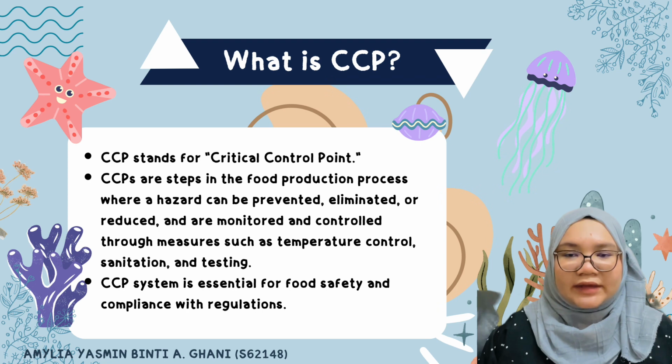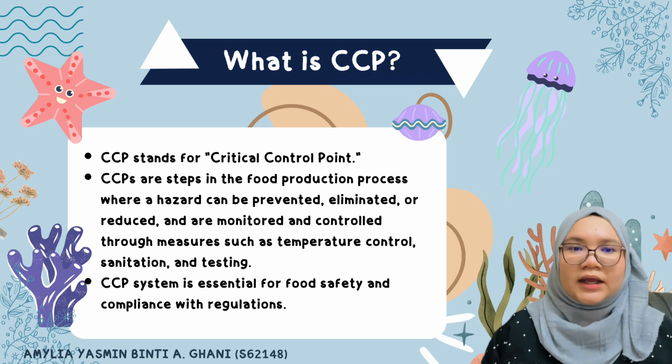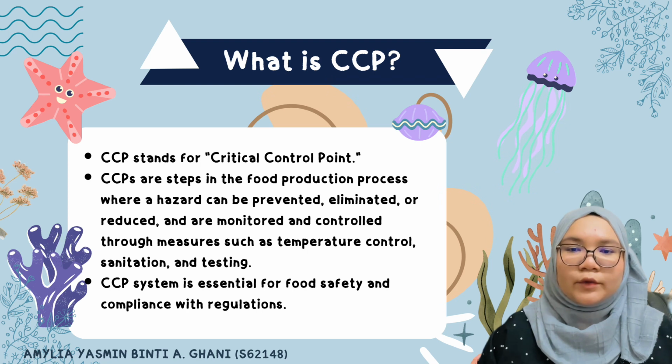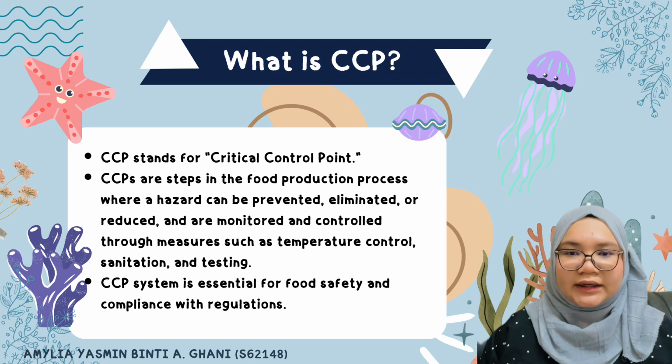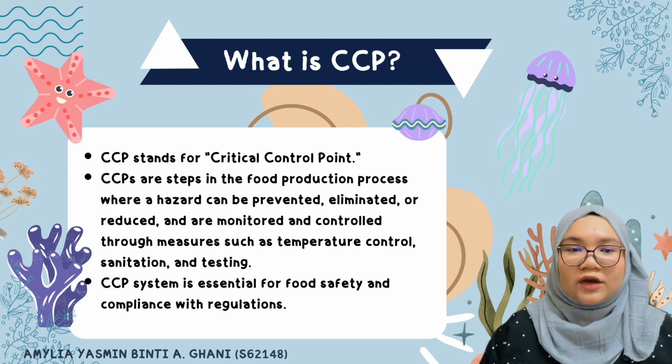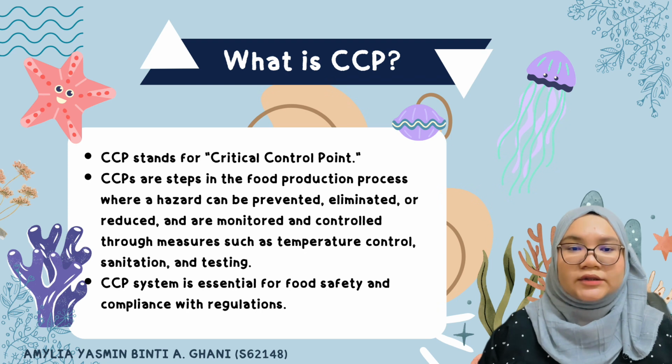The process of identifying CCPs involves conducting a hazard analysis of the production process from raw material to finished product. Once identified, CCPs are then monitored and controlled through various measures such as temperature control, sanitation practices, and testing for contaminants. Implementing and maintaining a CCP system is a key component of ensuring food safety and reducing the risk of foodborne illness. This approach is often used in the food industry to comply with the regulations and standards set by government agencies and industry organizations.